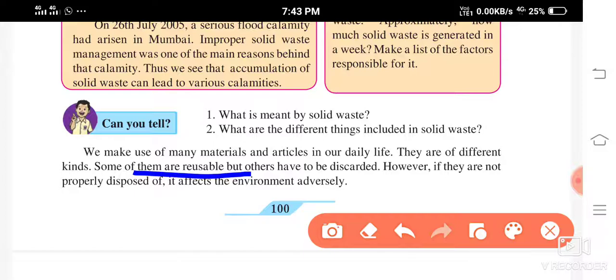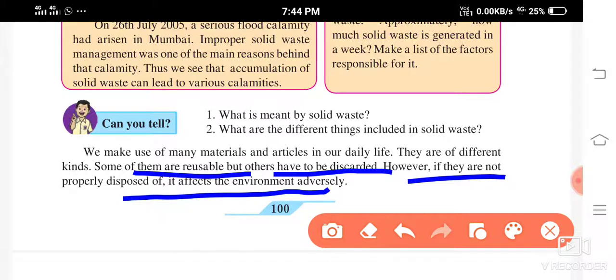But some others you have to just discard after using, the packaged material and all. You don't keep it, you throw it away. However, if they are not properly disposed of, then what is going to happen? It will affect the environment adversely. Means what? It is going to affect the environment very badly.